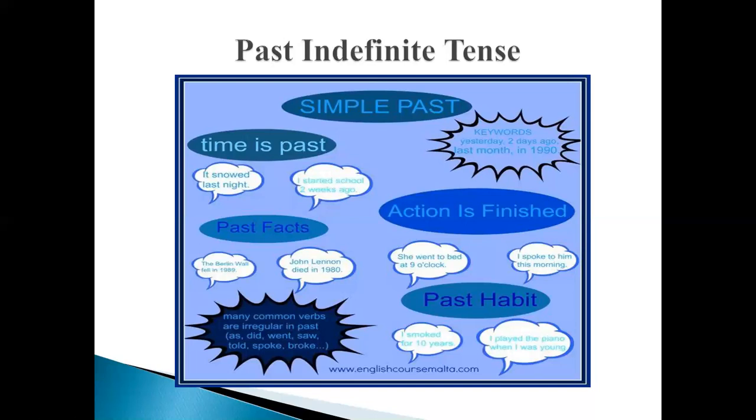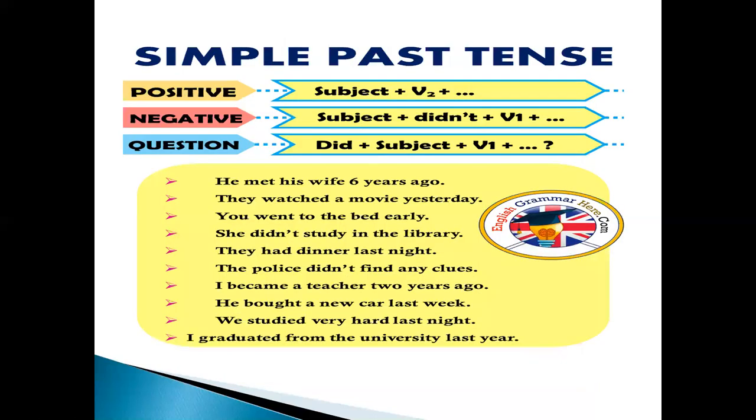Now we will look at how, if we have identified that a particular sentence belongs to a particular form of tense, we can translate it, particularly if it is simple past tense. Simple past tense utilizes the second form of verb. The subject comes at the beginning of the sentence and then we use the second form of verb. Similarly, the negative sentences in simple past are accompanied by didn't before the verb. It means we place the first form of verb in the negative sentence and before that we place did not.